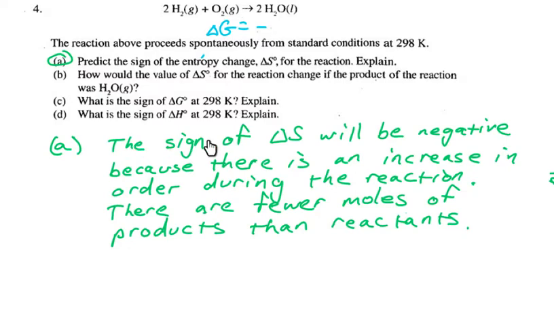So my answer is the sign of delta S will be negative, making sure I answer the question first, because there is an increase in order during the reaction. And then of course I need to have the evidence for that. And the evidence is that there are fewer moles of products than reactants. Now you notice I didn't mention the gas thing because I felt like this was fairly conclusive. But you certainly could say 3 moles of gases become 0 moles of gases on this side. I think either way at this point is fine.